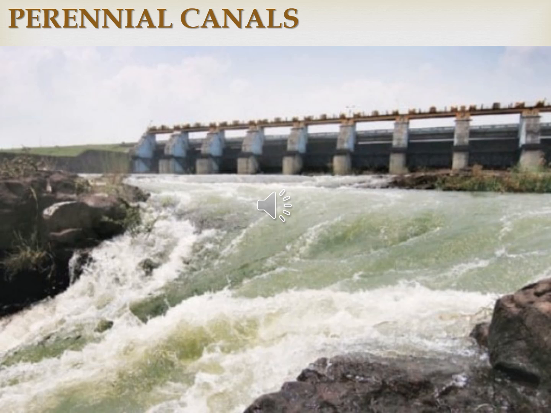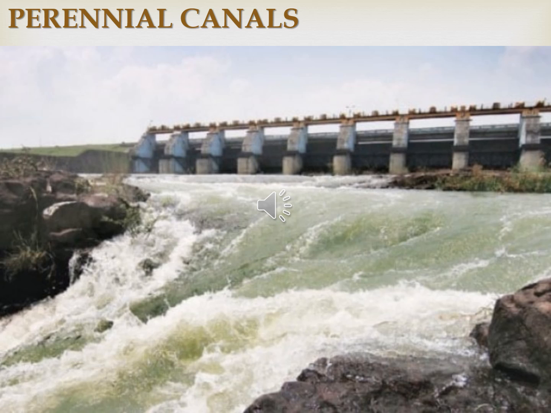Yeah, so first one inundation canal, then perennial canals. These are developed from perennial rivers by constructing a barrage or dam to regulate the flow of water. Perennial rivers are those where the water flow is seen throughout the year.